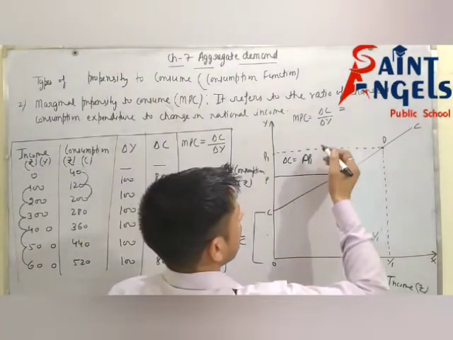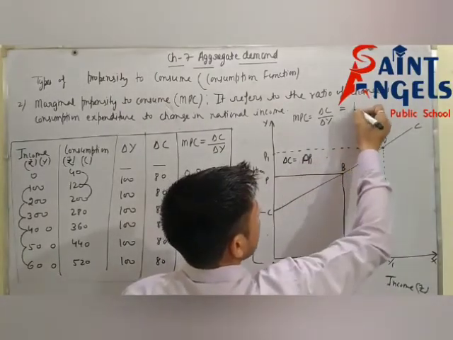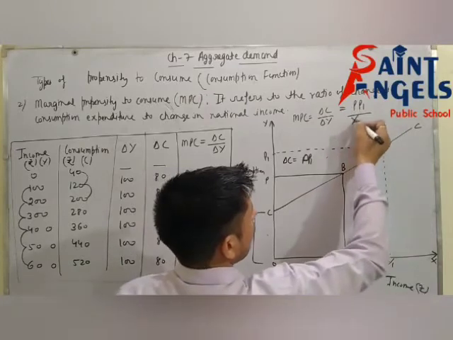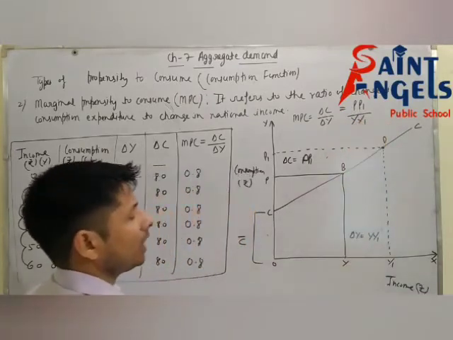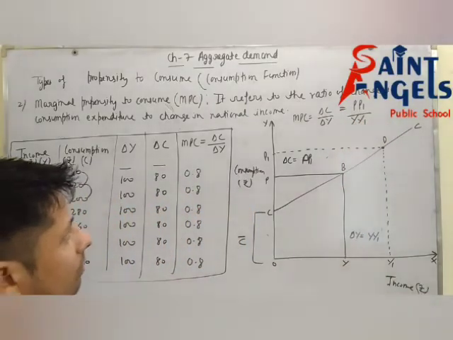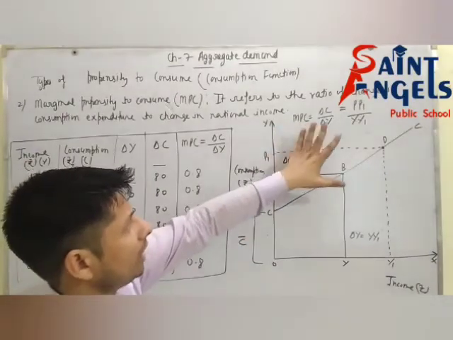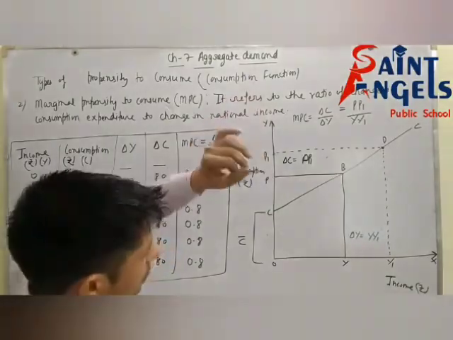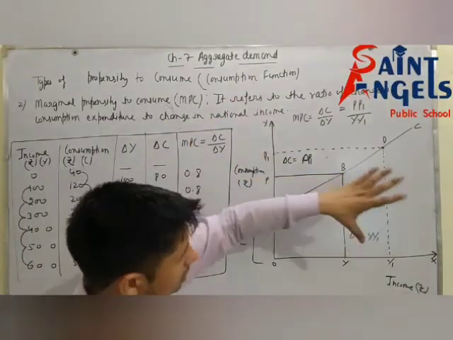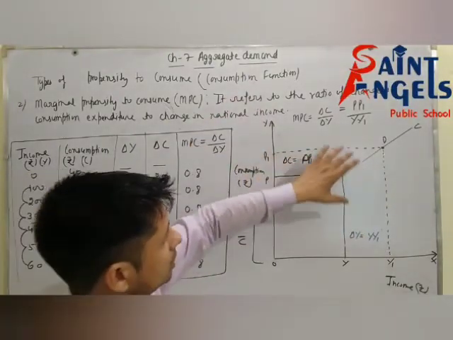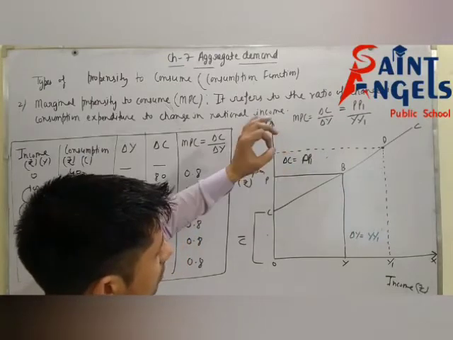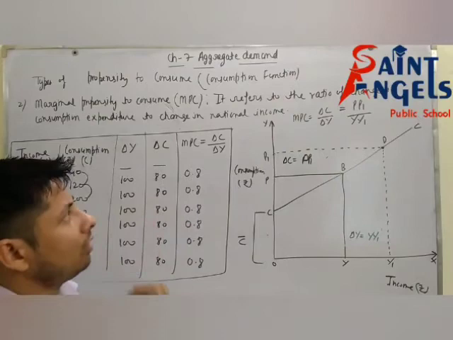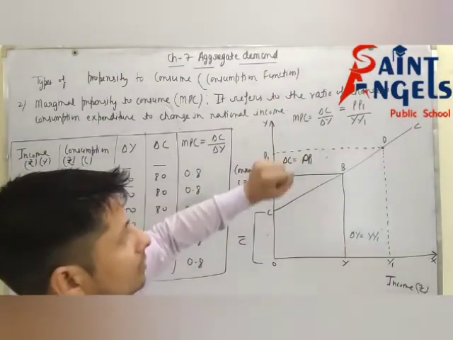So according to this diagram, delta C is PP1 and delta Y is YY1. Change in consumption is this much and change in income is this much. Now put these values in the formula of MPC.